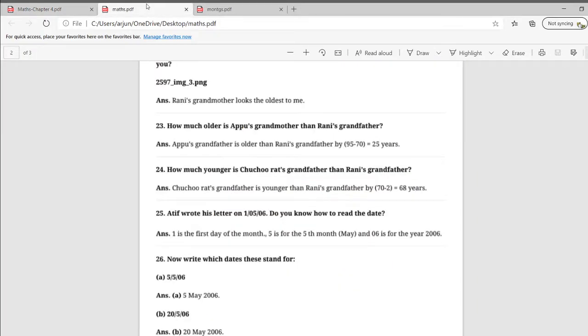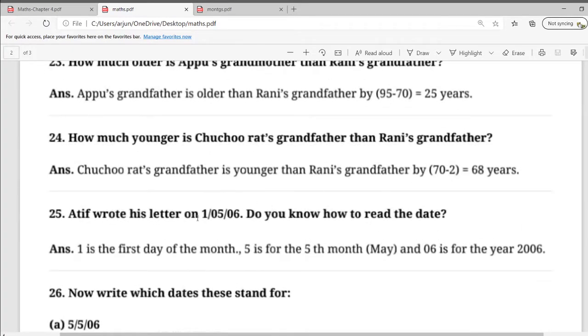Moving further, Atif wrote his letter on 10506. Do you know how to read the date? Okay, so let's learn how to read it. The first figure of the date indicates the particular day of the month. If 1 is written here, it is the first day of the month. If 5 is written, then it is the 5th day of the month.